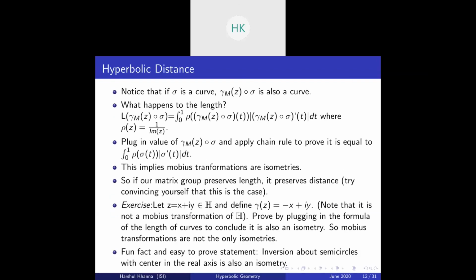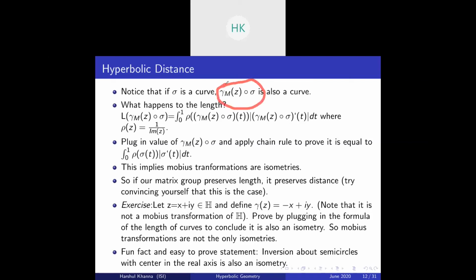by this function, which is a Mobius transformation. Okay, so we talked about hyperbolic lengths. Now let's talk a little about hyperbolic distance and how these Mobius transformations affect the distance. By the way, I have already spoiled that it is an isometry, so that's what we are proving right now. So given sigma is a curve, observe that this is also a curve.